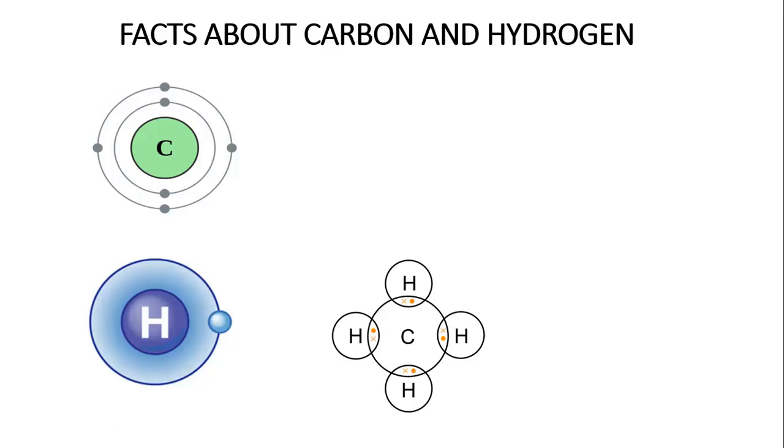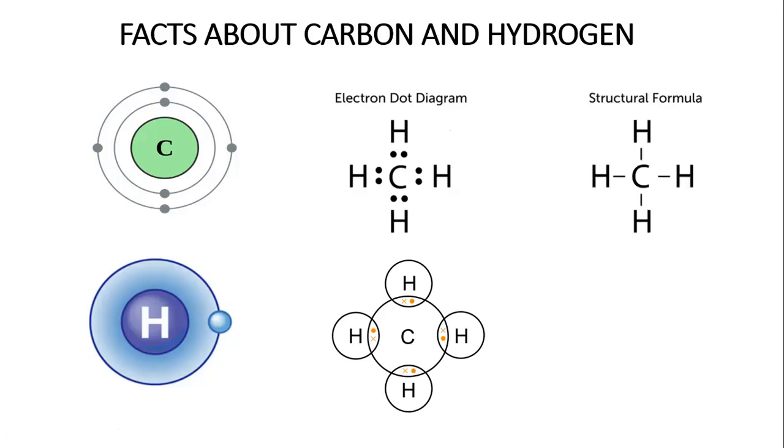Now, please note, as we are dealing with organic chemistry, it is important to note that 2 electrons are equivalent to 1 bond. So this can also be represented loosely. This is the electron dot diagram. It can be represented like this or like this. Since these electrons represent a bond, and a bond is more like a dash, a hyphen, or anything you can call it, this is what I mean.